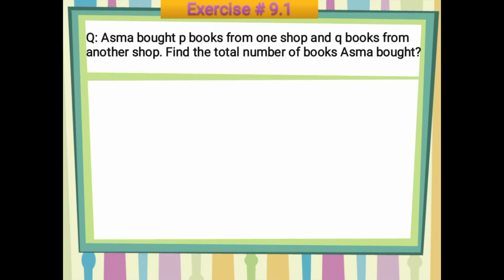So what is the first word problem? Asma bought P books from one shop and Q books from another shop. A girl with the name Asma bought P books. If she bought P books from one shop and Q books from another shop, find the total number of books Asma bought.